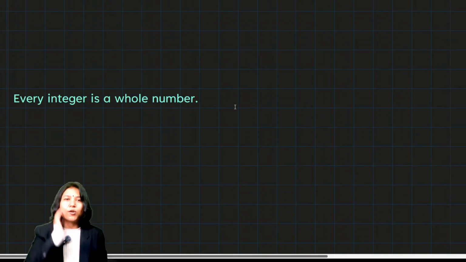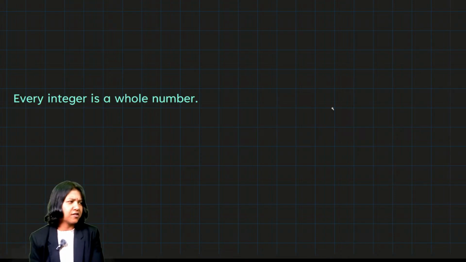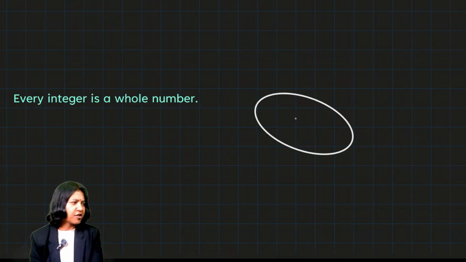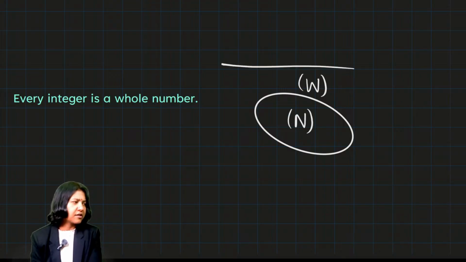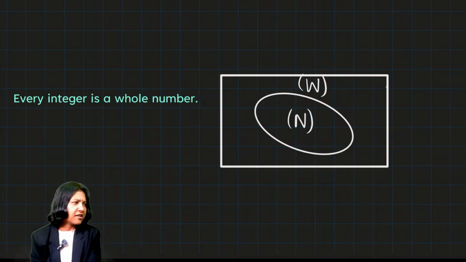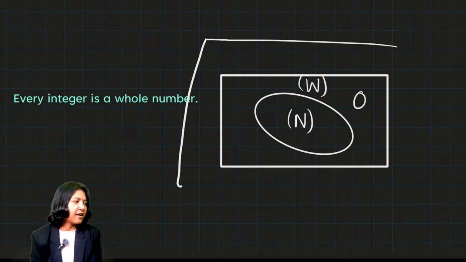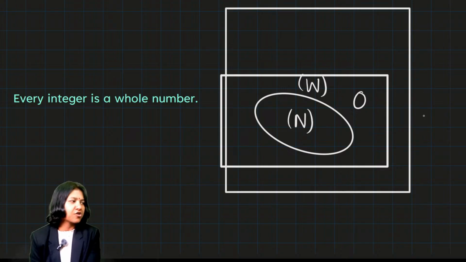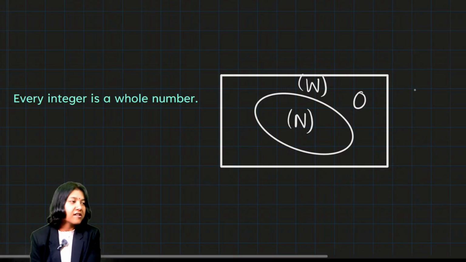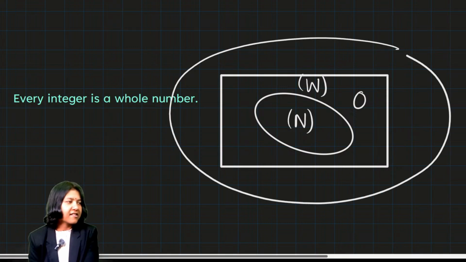Every integer is a whole number. My goodness. Again, as I told you, I showed you this family thing, isn't it? The smallest family of numbers we have is our natural numbers. Then we have whole numbers, including the natural numbers with a new member 0. And then a new family comes where I want to include all natural numbers with all the whole numbers, and that is now called integers.